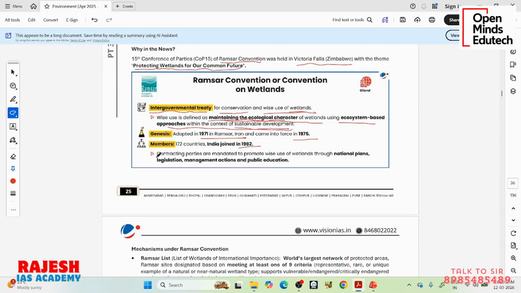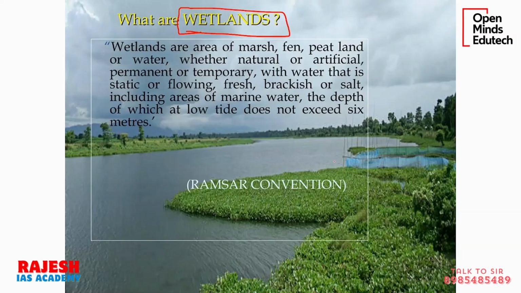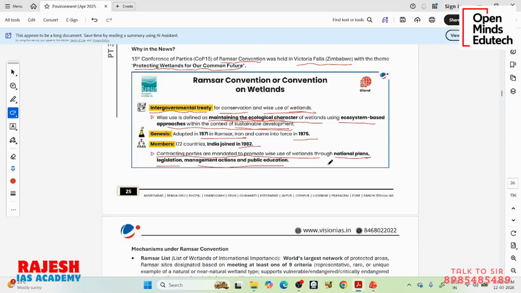So all the parties who are members to this are mandated to promote wise use of wetlands through national plans, legislation, management actions and public education. So if you are a member to this Ramsar Convention, you are expected to pass national plans, legislations, acts, management actions, public education, etc. Okay. So because India is a member of this, there are some actions expected from India.